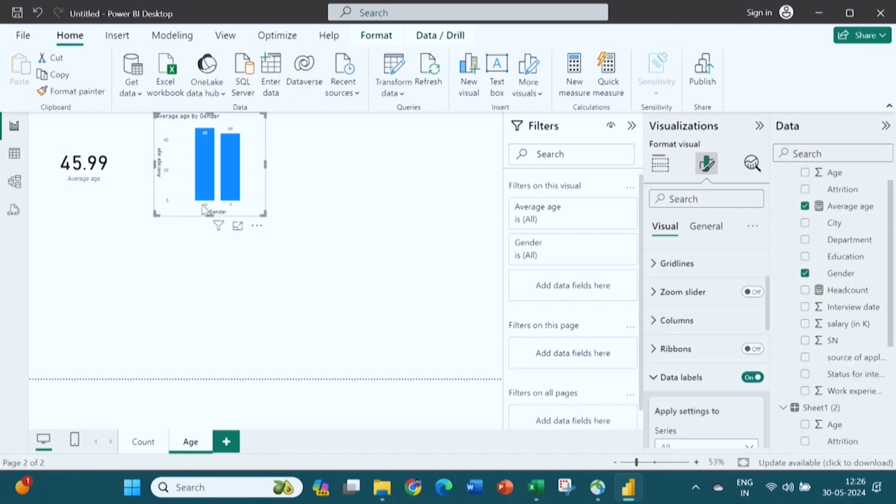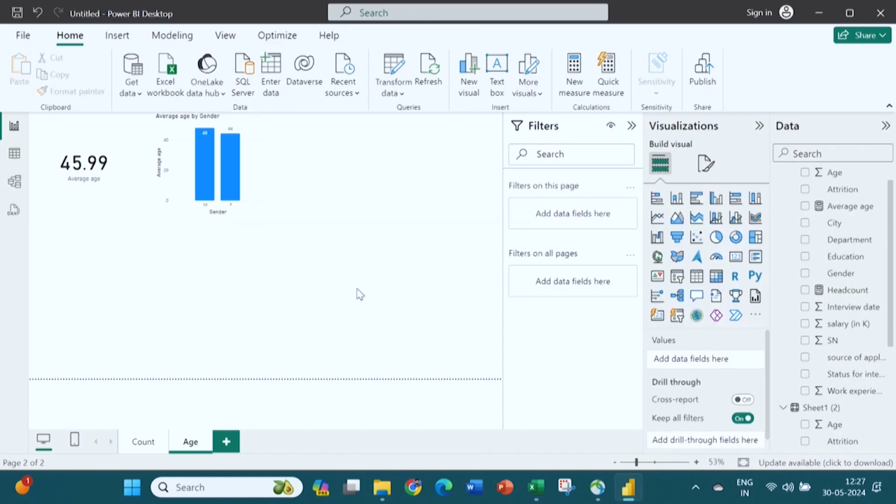47.22 is the average age for the male, and 44.08 is the average age for the female, right. So this is the average age by male or female.